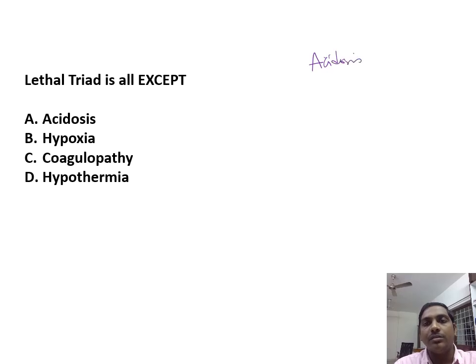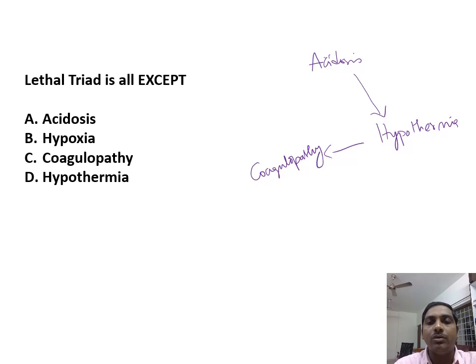Acidosis causes potassium efflux, decreased cardiac function, decreased basal metabolic rate, so hypothermia. Hypothermia causes coagulation abnormality, so the patient will develop coagulopathy. Coagulopathy again causes decreased blood flow, which causes decreased oxygen, so more cellular anaerobic metabolism leading on to acidosis. So hypoxia is not a feature of the lethal triad.